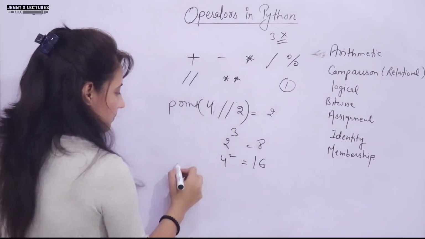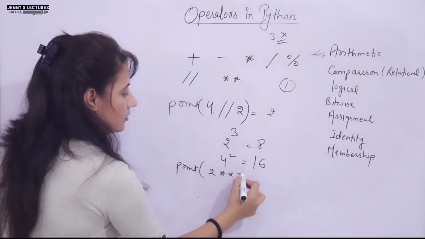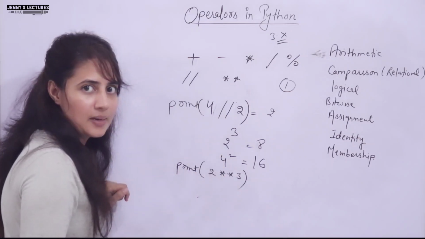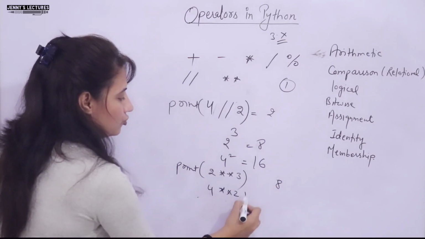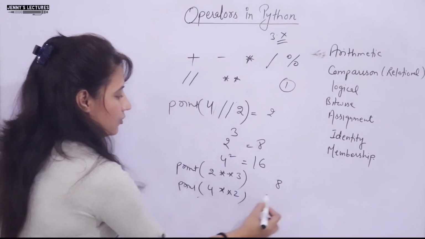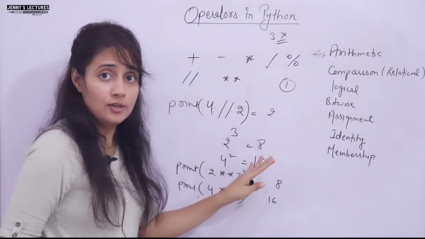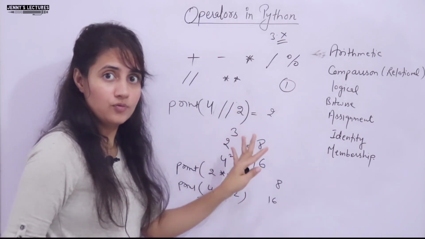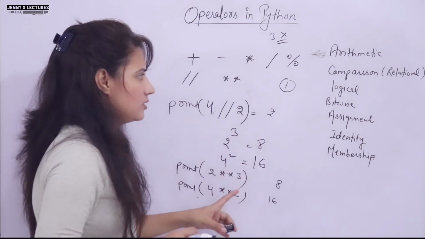So you can write simply print 2 double star 3. It will give 8. 4 double star 2 will give 16. So this is power. I'll show you practically also. We'll see with examples on our laptop. But I hope you got this.